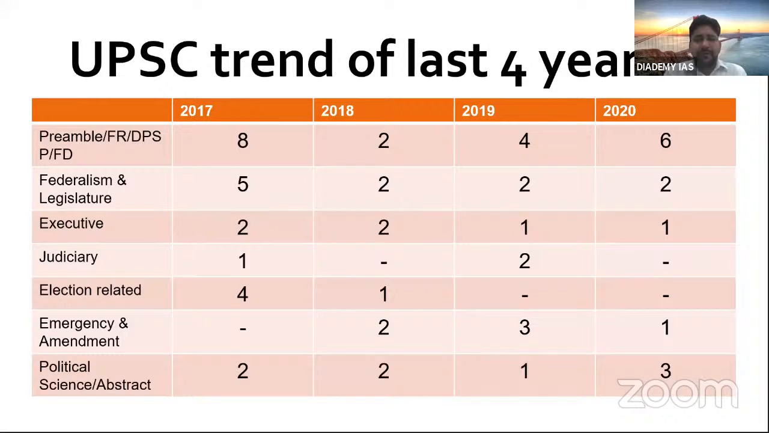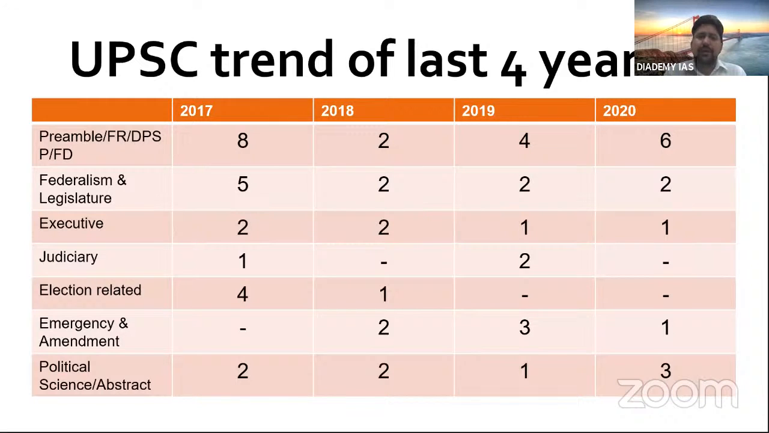Then executive, again you can see two questions in 2017, two in 2018, one in 2019 and one in 2020. So again, one or two questions are there, so you have to cover this part. Then judiciary: one question was there in 2018, no question was there directly, indirectly it was there. And in 2019, again, two direct questions were there from the judicial area.